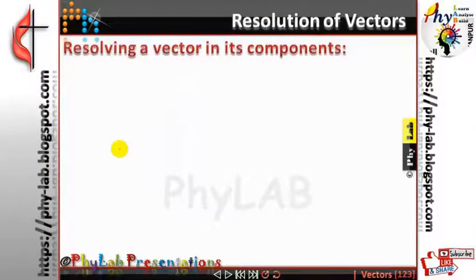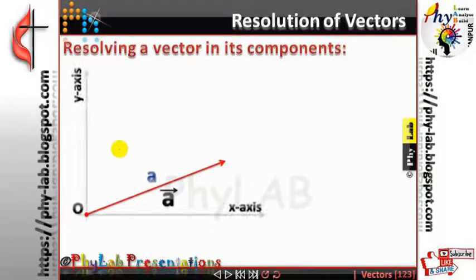Now, resolving a vector into its components. This is the most important thing that you should know. It's not possible to have the vector always directed along the x-axis, y-axis or z-axis. A situation might come where the vector is making some angle with the x-axis. So let's say there is a vector A which makes some angle theta with the x-axis.